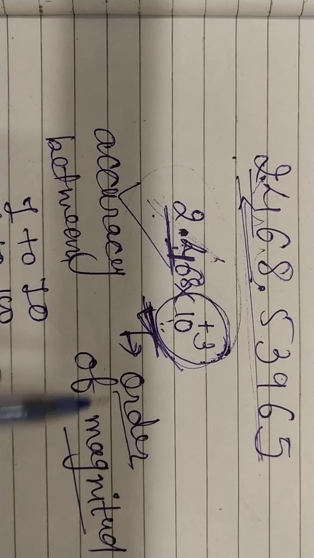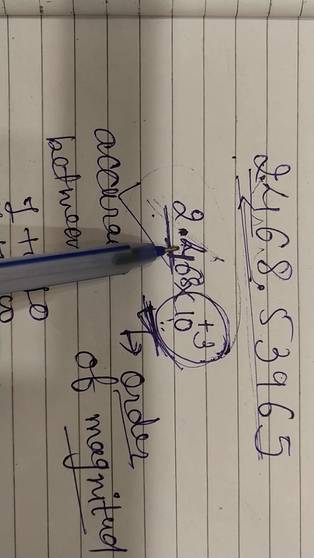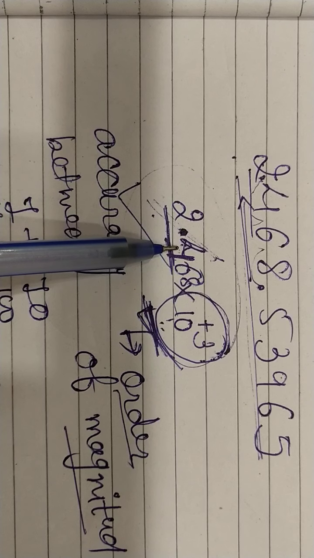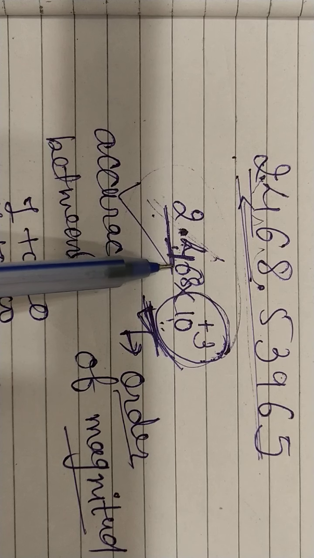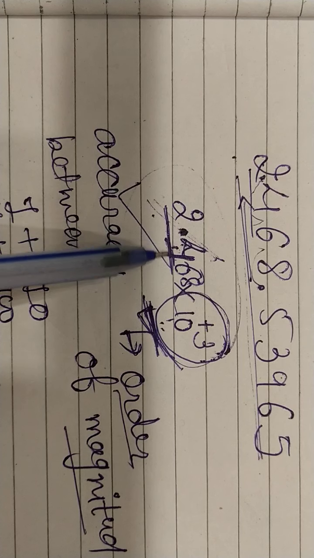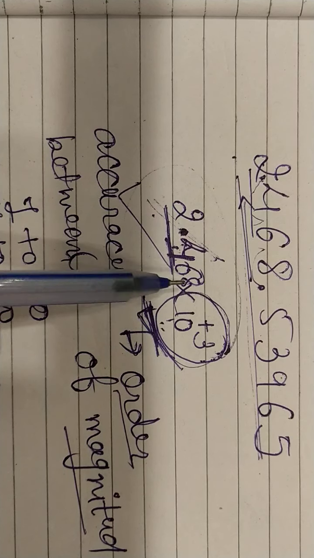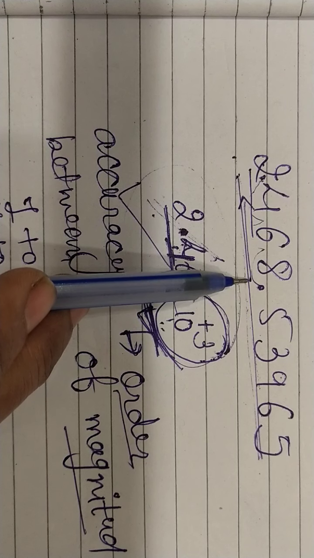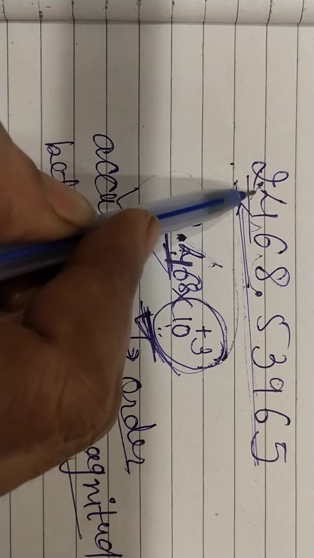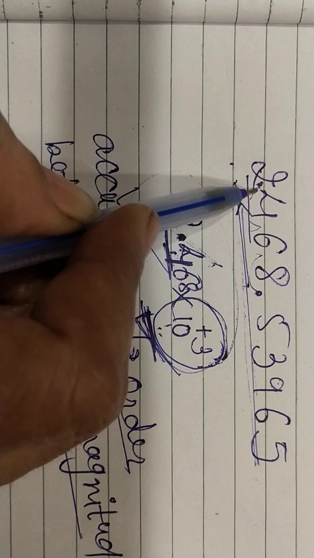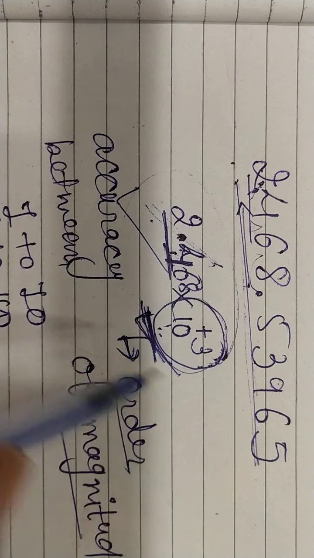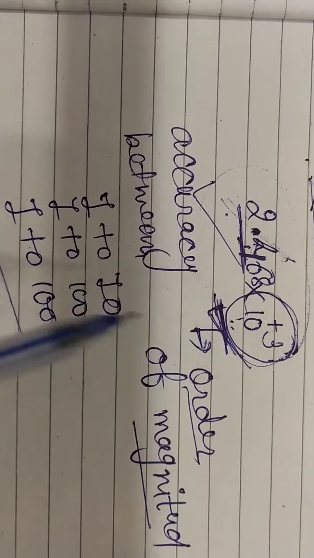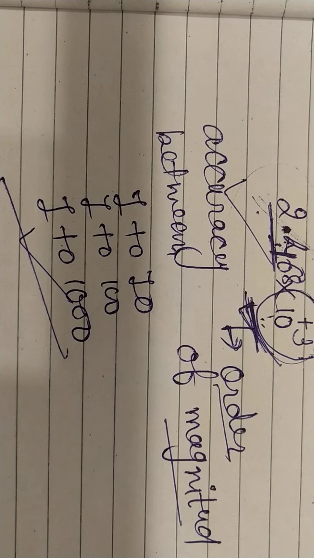Got it? One digit after the point, accuracy between 1 to 10. Two digits, accuracy between 1 to 100. That means compulsorily you have to write 2 digits after the decimal. And if asked to represent this number in order of magnitude with accuracy between 1 to 1000, then after the point 3 digits must be present. So 2.468 is the accuracy between 1 to 1000.